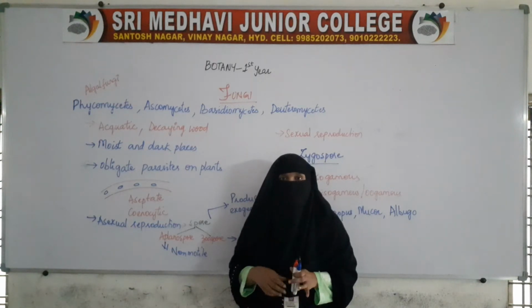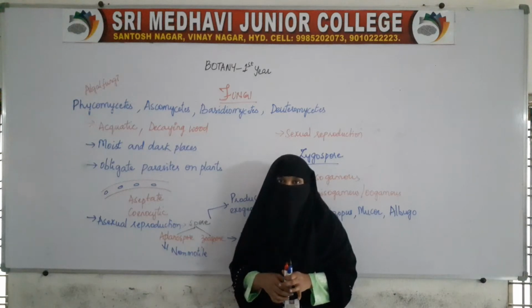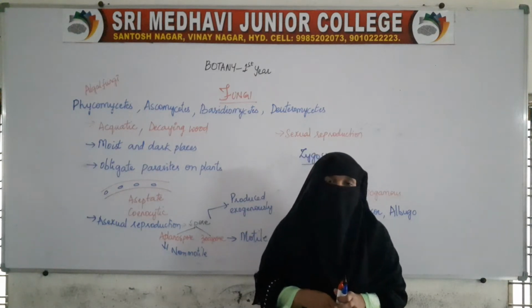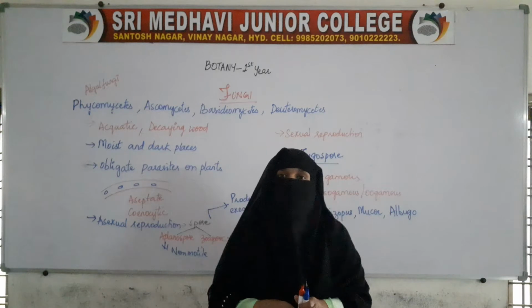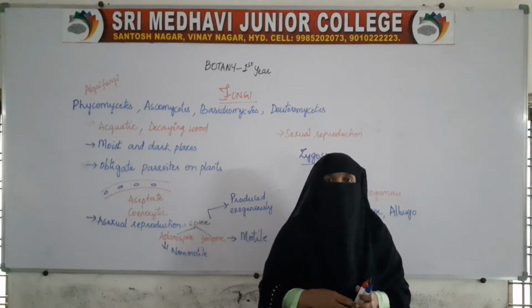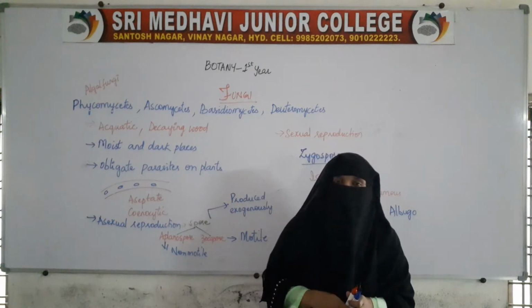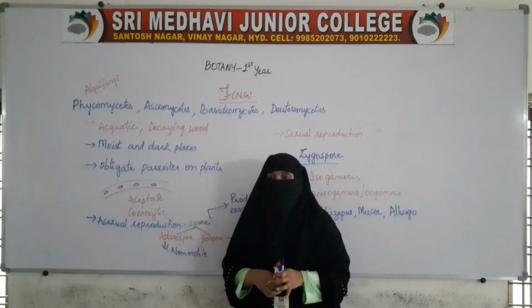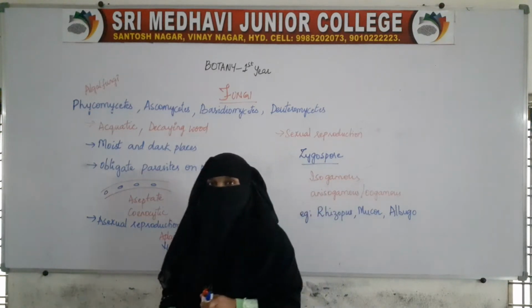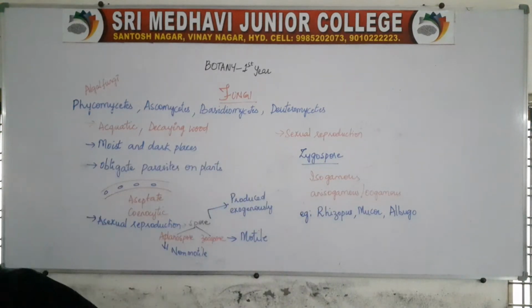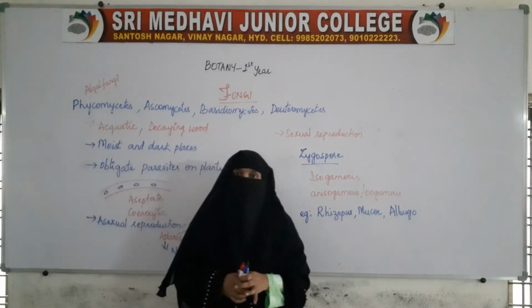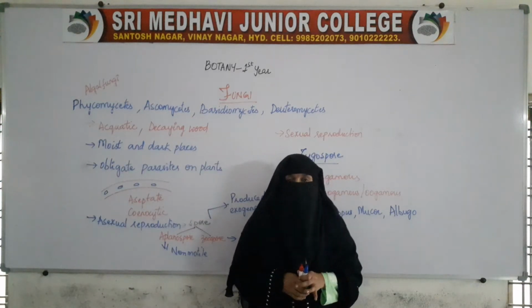The body is made up of fine thread-like structures which are called hyphae. These hyphae form a network, and that network of hyphae is called mycelium.